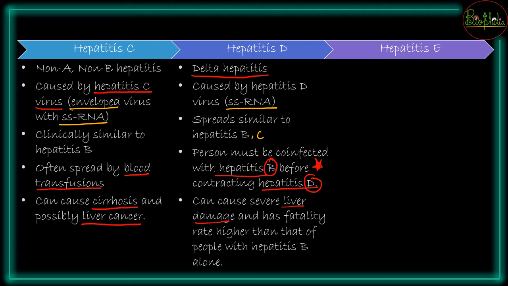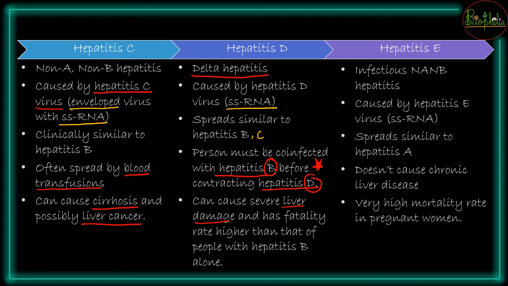So जिसको hepatitis B अकेले में है, like only hepatitis B, these persons might have a mortality rate which is lower, but the persons advancing to hepatitis D, उनका survivability rate will be decreased a bit. And the last one we see is about hepatitis E, which is going to be infectious and NANB hepatitis caused by hepatitis E virus. Again, it is a single stranded RNA virus.